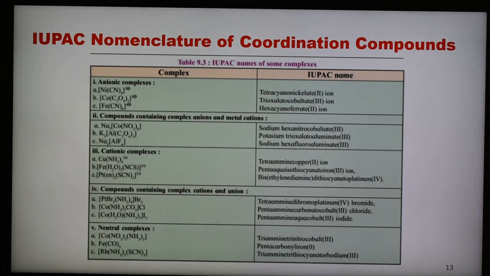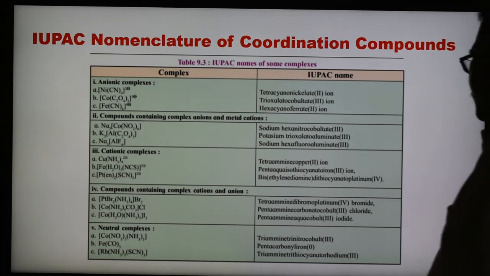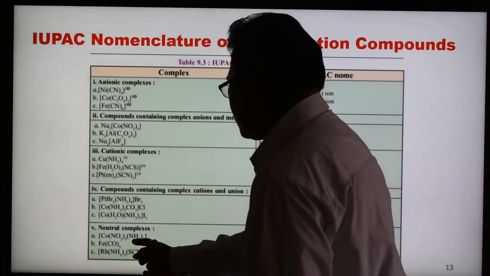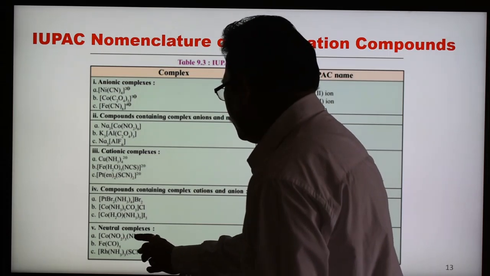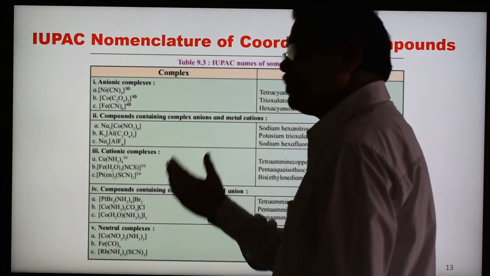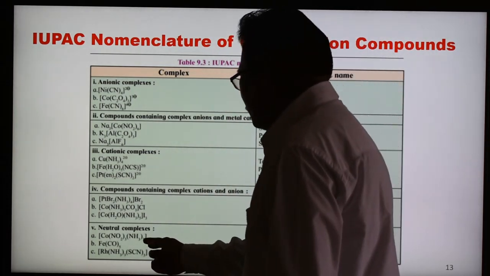Neutral complexes are there. Examples are given here. In this case the first example is Co(NH3)3(NO2)3. So here triamine trinitro cobalt. Here amine first, nitro N, alphabetical order, A first, N next.